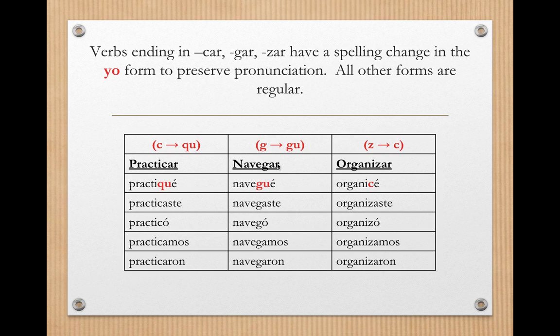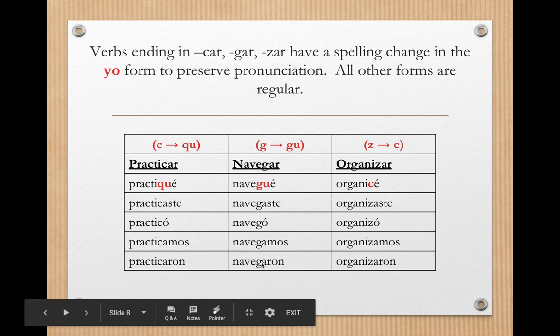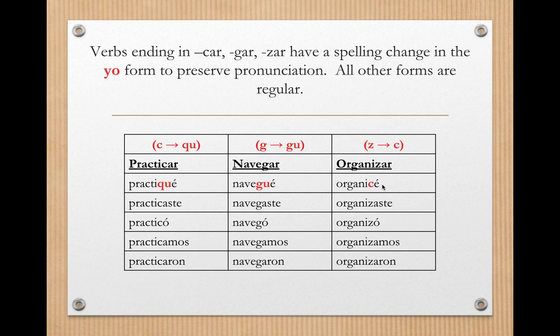Same thing will happen with your gar verbs. Your G will go to GU in the yo form and the yo form only. So I navigated, navegué. Navegaste, navegó, navegamos, navegaron. Then for organizar, for your zar verbs, your Z will go to C in the yo form only. So you have here organicé, organizaste, organizó, organizamos, organizaron. Okay, so again, car, gar, zar verbs have a spelling change in the yo form only to preserve pronunciation.